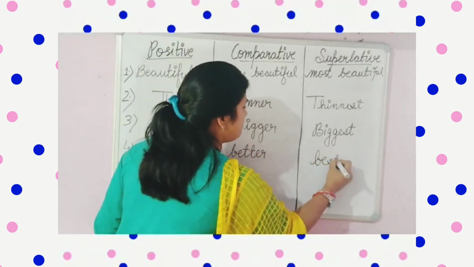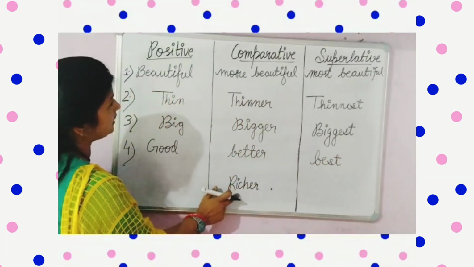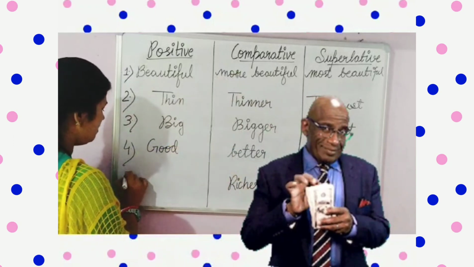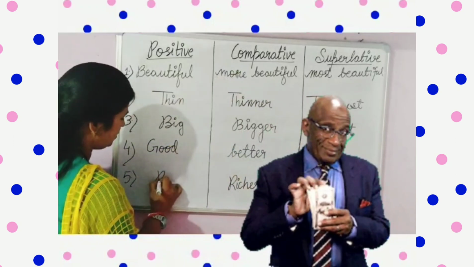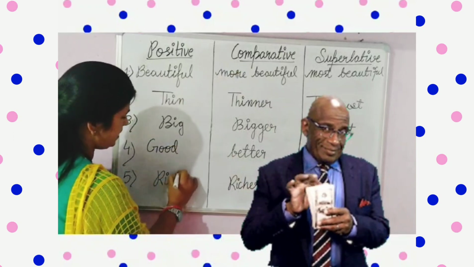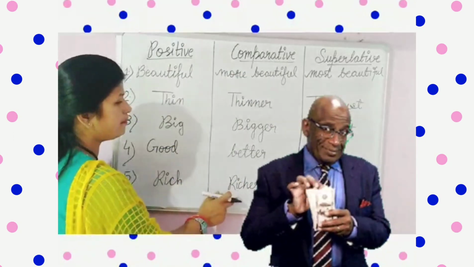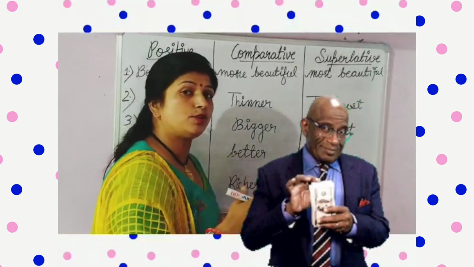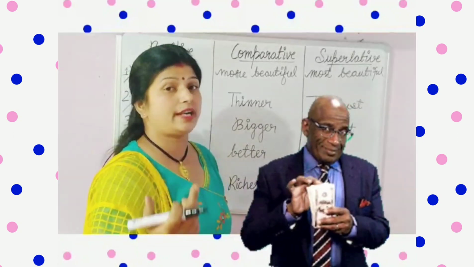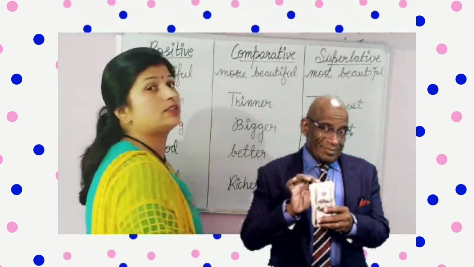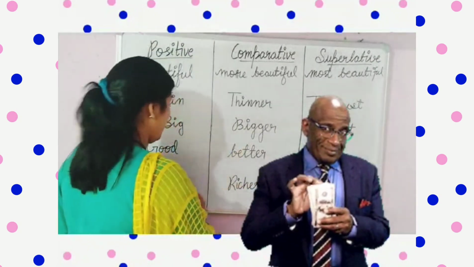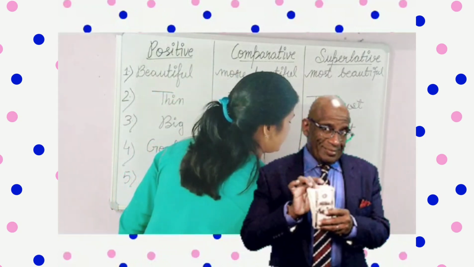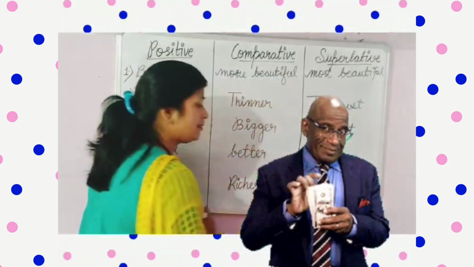Good, better, best. Okay. Now here you can see in the comparative degree it is given richer. Richer का base form क्या होगा? Base form will be rich. Rich मतलब अमीर, richer मतलब किसी के साथ compare करा उससे और ज्यादा अमीर. Ram is richer than Shyam. राम जो है श्याम से रिचर है, मतलब उससे ज्यादा अमीर है. और जब सबसे अमीर होगा तो हम क्या बोलेंगे? Rich, richer, richest. R-I-C-H-E-S-T. Okay, my dear students.